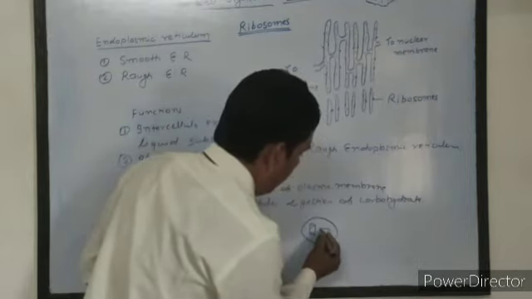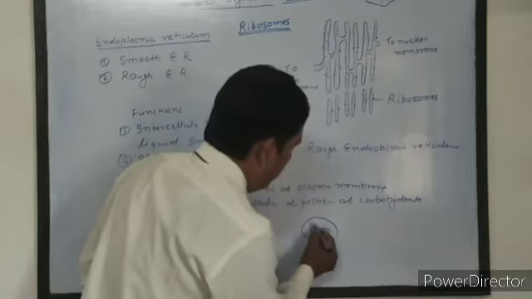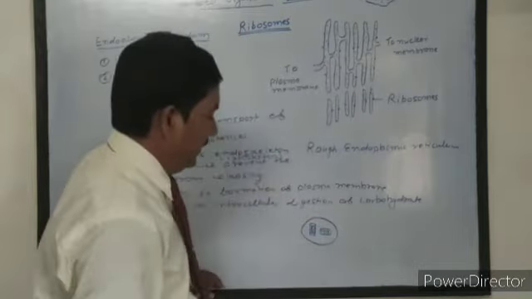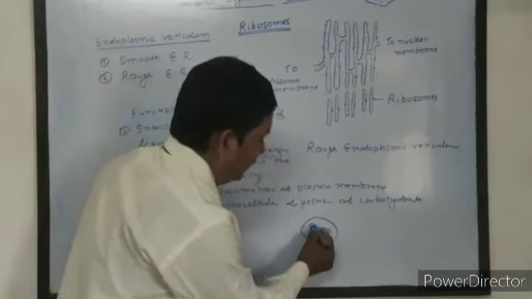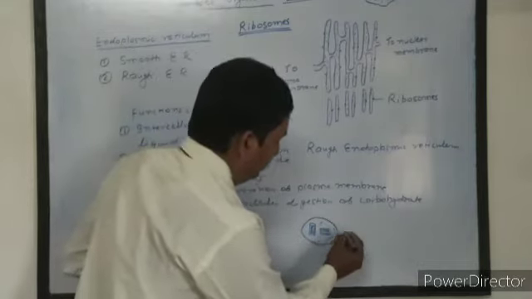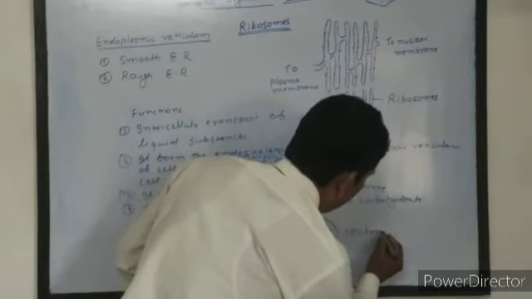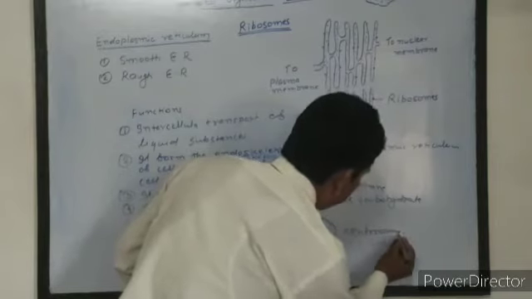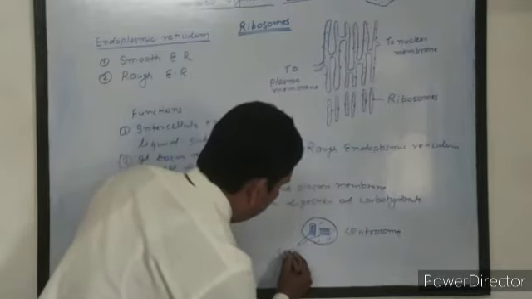Centrosome is bounded by a membrane of lipoprotein, and inside the membrane there are two centrioles. Each centriole consists of 9 longitudinal fibrils. This is the figure of centrosome, and these are the two centrioles.